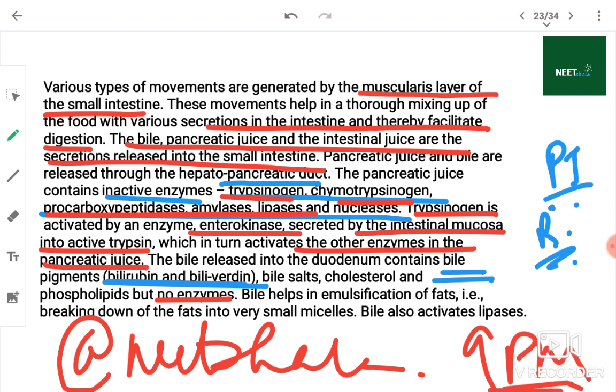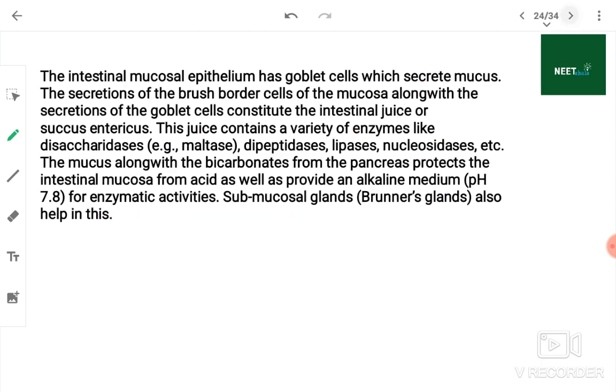Bile helps in emulsification of fats, that is breakdown of fats into very small micelles. Bile also activates lipases. Now, the intestinal mucosal epithelium has goblet cells which secrete mucus.